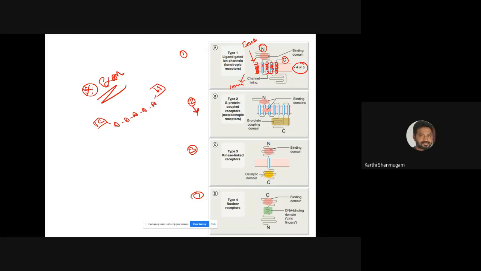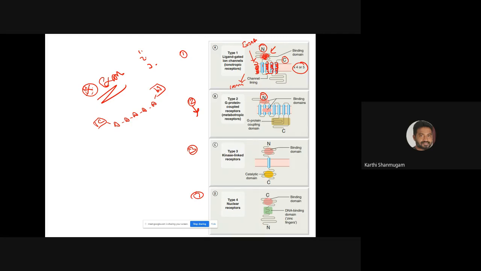So coming to the general structure of family 2, G protein coupled receptor. First we have to look where the N-terminal is present. And one more point, the third point, is where the ligand binding domain is present for family 1. So this region is the ligand binding domain. The ligand binding domain is present in the extracellular region. N-terminal, C-terminal are present in the extracellular region, 4 to 5 transmembrane helices, and the ligand binding domain is present in the extracellular region.